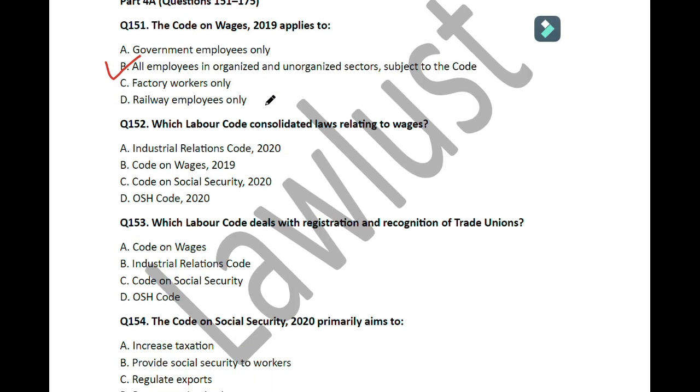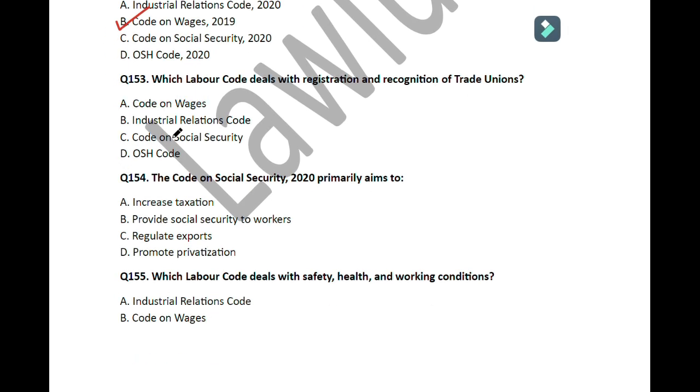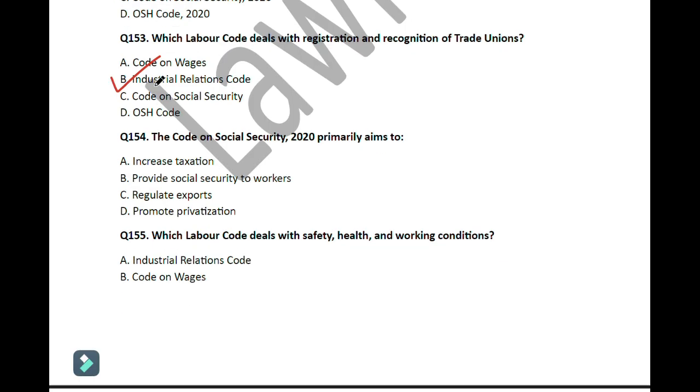Question number 152. Which labor code consolidated laws relating to the wages? So here the answer is Code on Wages 2019. Move on to the next question. Which labor code deals with registration and recognition of trade unions? So here the answer is option number B, that is Industrial Relation Code. Move on to the next question.